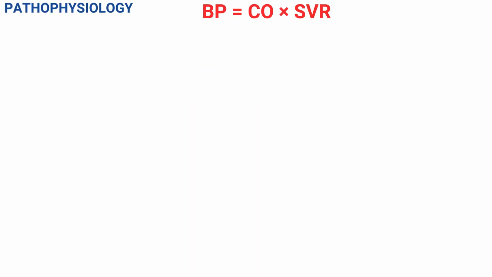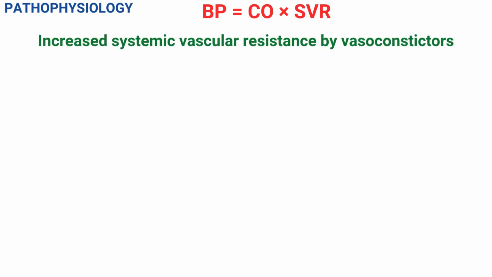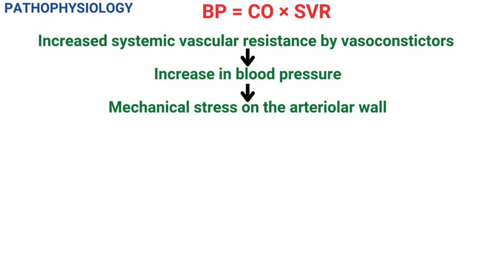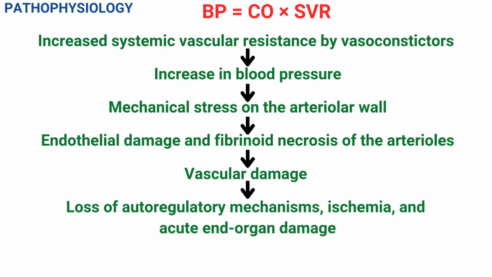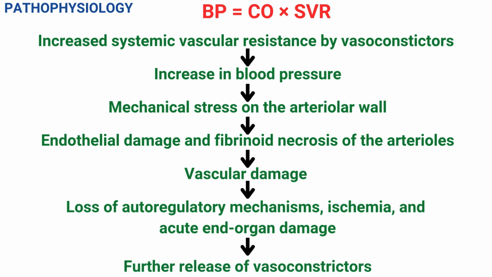Blood pressure is determined by the product of cardiac output and systemic vascular resistance. In most hypertensive crises, the initial rise in blood pressure is secondary to increased systemic vascular resistance. The rise in systemic vascular resistance is believed to be caused by humoral vasoconstrictors. With the increase in blood pressure, mechanical stress on the arterial wall leads to endothelial damage and fibrinoid necrosis of the arterioles. Vascular damage leads to loss of autoregulatory mechanisms, ischemia, and acute end organ damage, which prompt further release of vasoconstrictors, thereby initiating a vicious cycle.